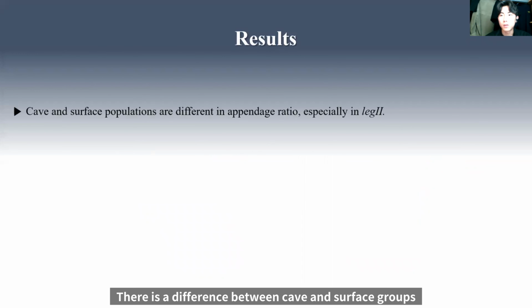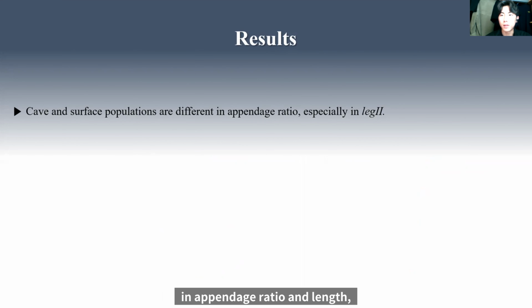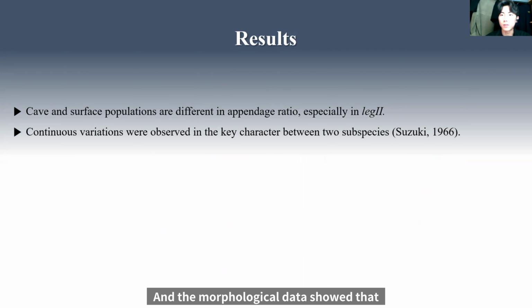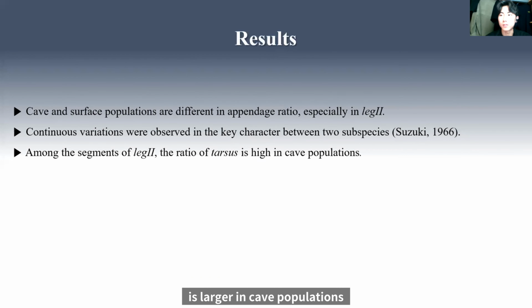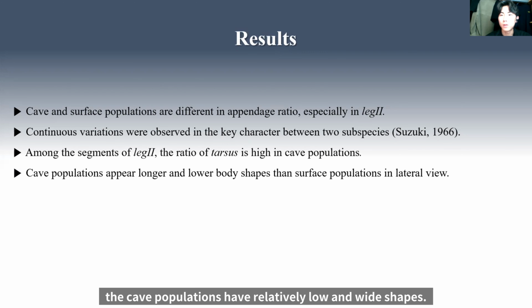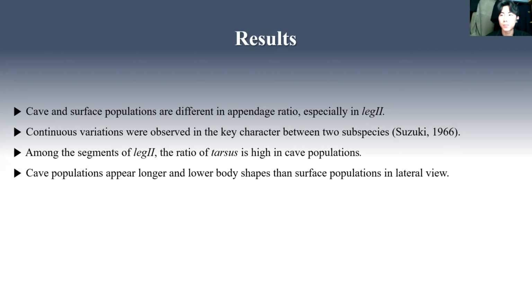In conclusion, there is a difference between cave and surface groups in appendage ratio and length, especially in the second leg. And the morphological data show that the existing classification does not reflect the wide spectrum of individual variations. Next, the ratio of the most apical segment in the second leg is larger in cave populations than that of surface populations. In the scrotum shape in the lateral view, the cave populations have relatively low and wide shapes.